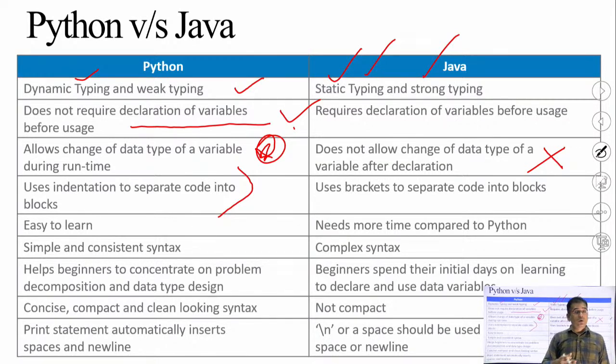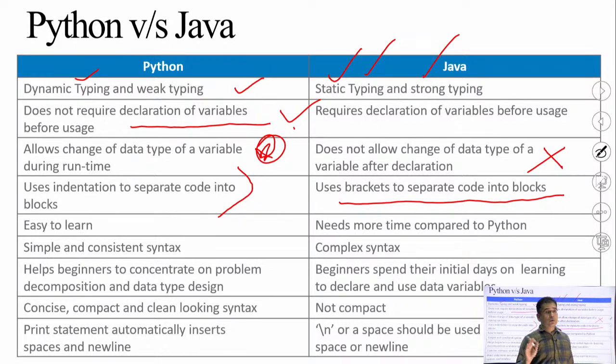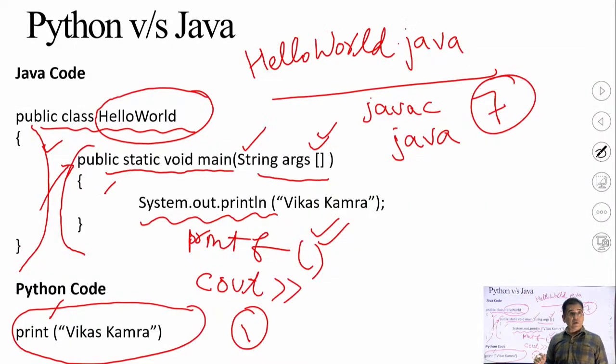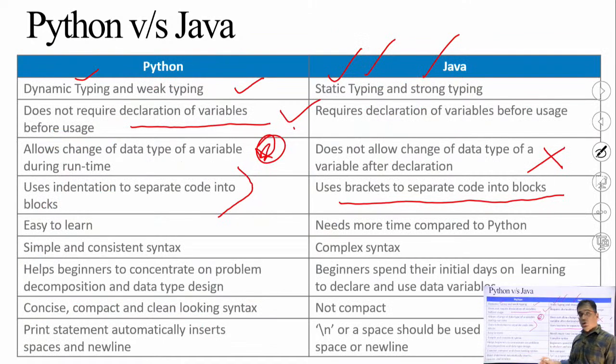When you want to differentiate one block of code from another block of code, you need to give some blank space before the start of the code. Java uses brackets to separate code into blocks. Python does not use any brackets. As I showed you in the previous program, opening bracket, closing bracket, opening bracket, closing bracket are required. But in Python, there is no concept of using brackets. You simply indent the block and it will understand automatically at runtime that a new block has started.